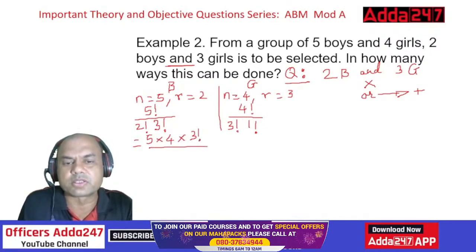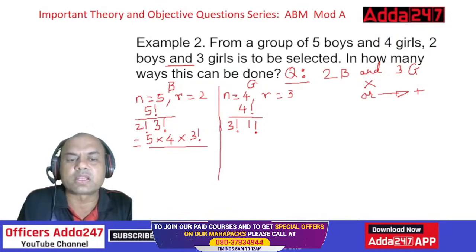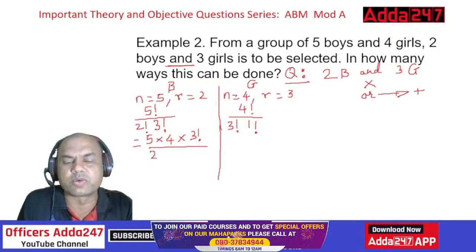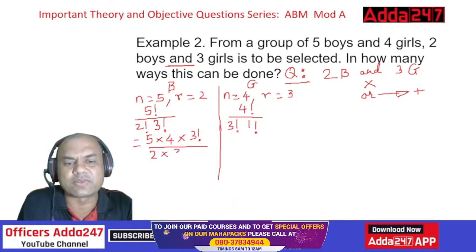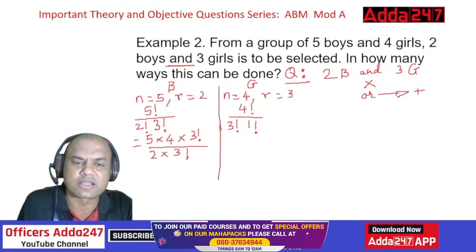The whole upon. Just go on dividing this. 2 factorial is what? 2 into 1, up to that only. 3 factorial, keep it as it is. Even that is easy. What is this? Big deal. Okay, 3, 2, 1. So 6. So this gets cancelled. 2 1s are 2, 2 2s are 4. So this becomes 10.